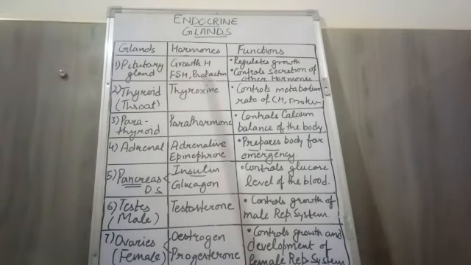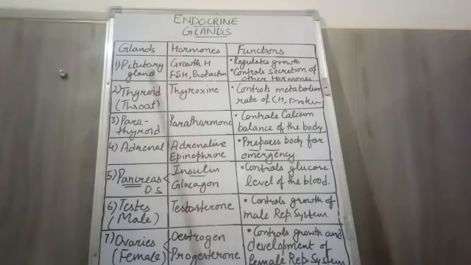Now what are these endocrine glands? Endocrine glands are the ductless glands, which release their secretion directly into the bloodstream as they do not have vessels or ducts to release their secretion.